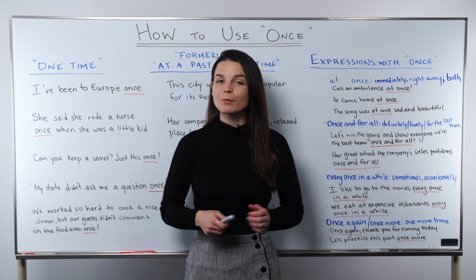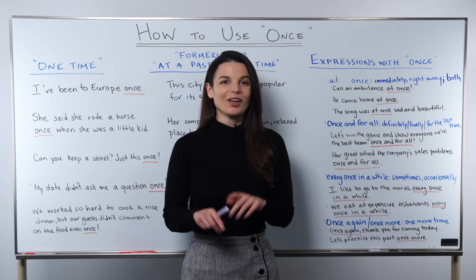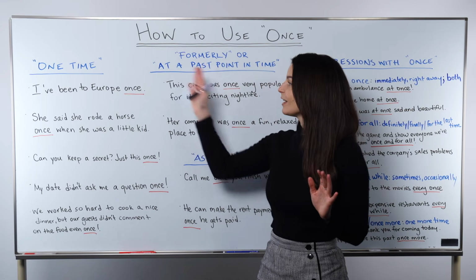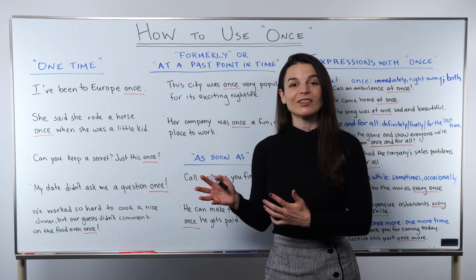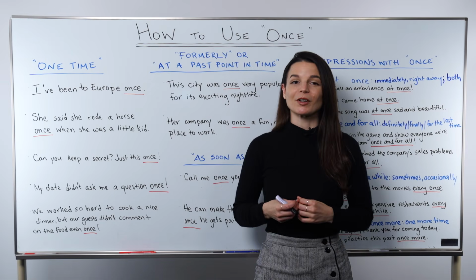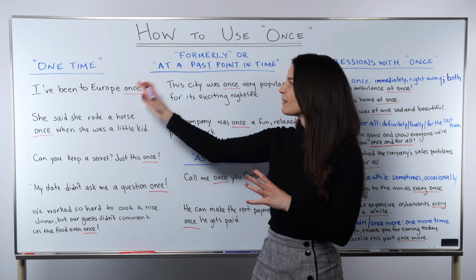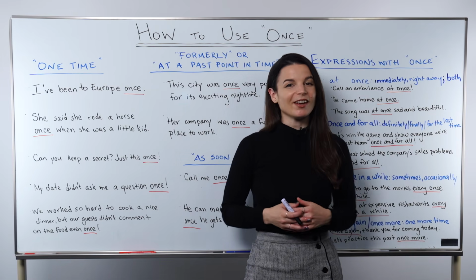In this lesson, I'm going to talk about how to use the word once. Let's get started. For this lesson, I have 3 categories of meaning for the word once. We'll break these down. And then I have 1 list of expressions that feature the word once. So we'll take a look at the specific meanings of this word, and then we'll look at some special meanings at the end of the lesson.